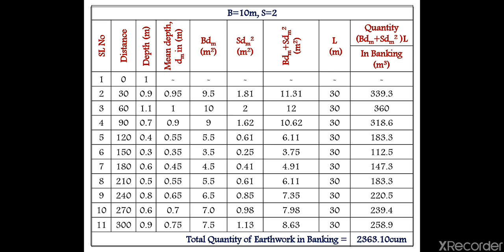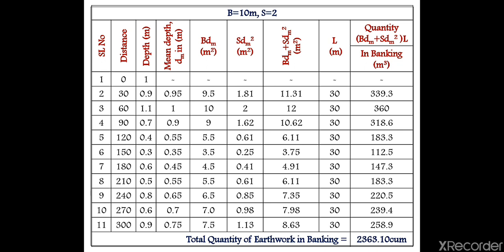If I am going to calculate the quantity or volume of a trapezium, then I have to consider these formulas, right? A trapezium is having what? One rectangle and two triangles, right? If I take that area, two triangular areas plus one rectangular area will give you this formula, that is B dm plus S dm square into L, right? Length will be the L, so that you can calculate the quantity. So same formula here I am going to consider.